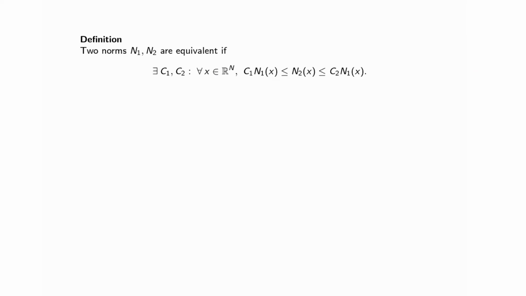So now for some more geometric properties, we say that two norms are equivalent if you have the following chain of inequalities.